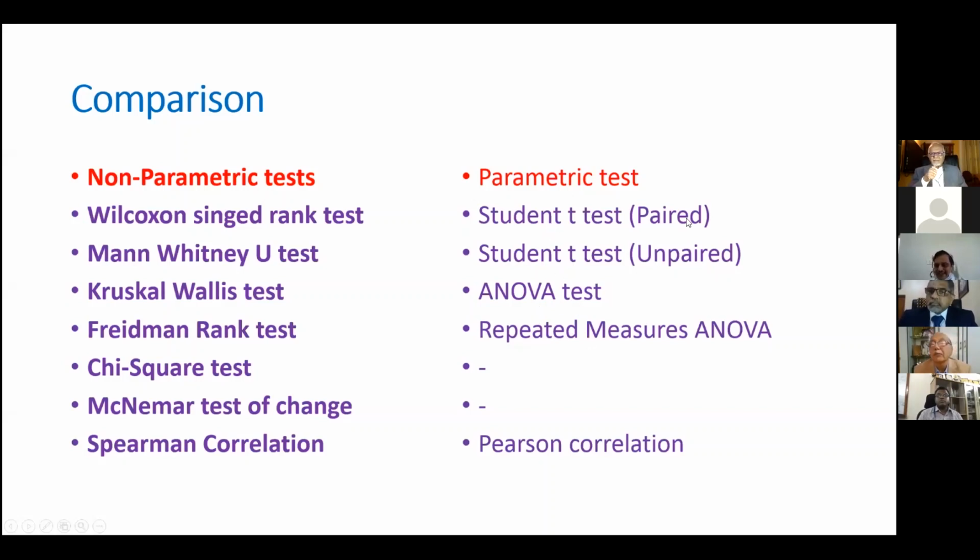When the student t-test fails, we have to use the Wilcoxon rank test. For the unpaired student t-test, the Mann-Whitney test. For the ANOVA test, we have to use the Kruskal-Wallis test. For the corresponding repeated measures ANOVA, you have to use the Friedman rank test. Chi-square test is not applicable here. The chi-square test and McNemar test are qualitative data analysis, and they are all non-parametric. When Pearson correlation is used in parametric tests to establish correlation, here we have to use Spearman correlation. In any software, both are simultaneously available.